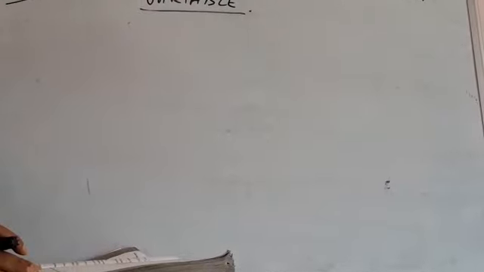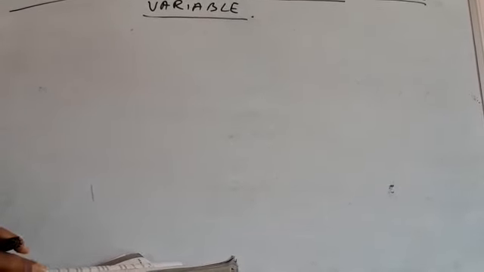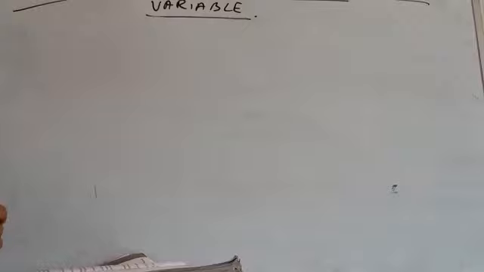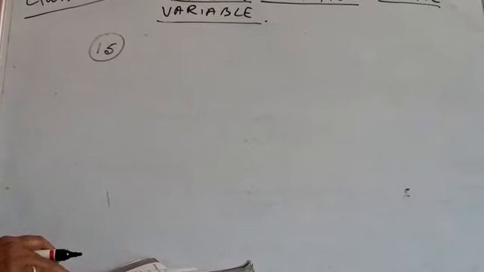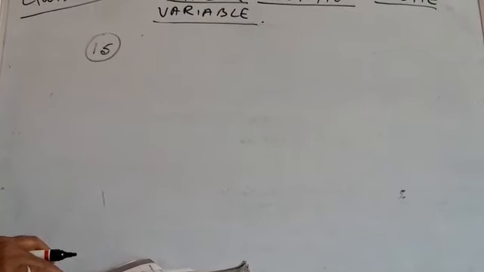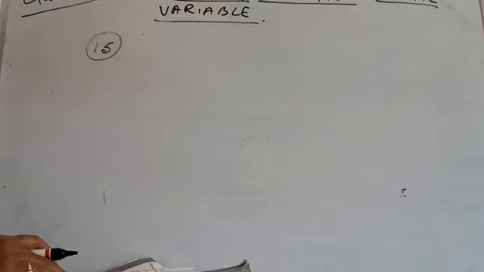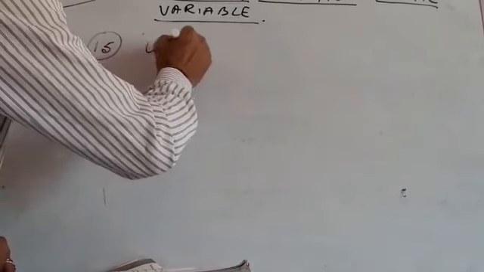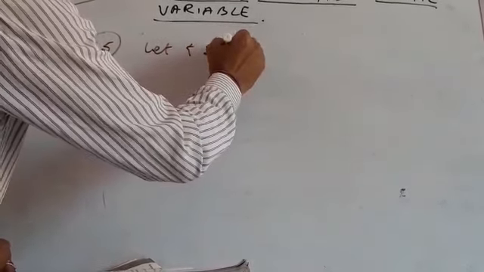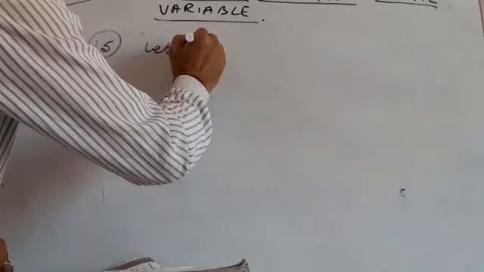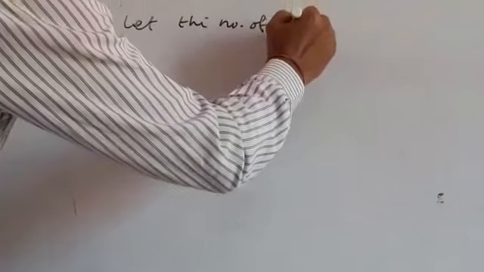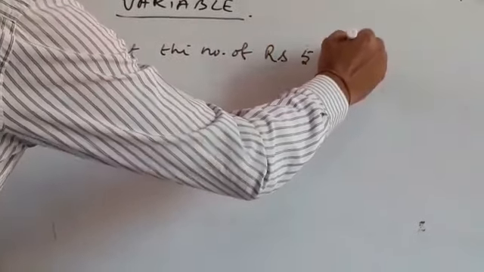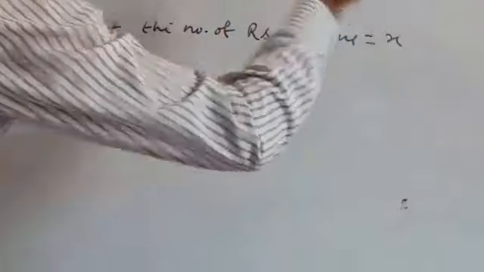Here the number of rupees 2 coins is 3 times the number of rupees 5 coins. So when we begin this question, for knowing the number of coins of rupees 2 we have, we must know the number of rupees 5 coins. So here we'll begin with: let the number of rupees 5 coins be equal to x.